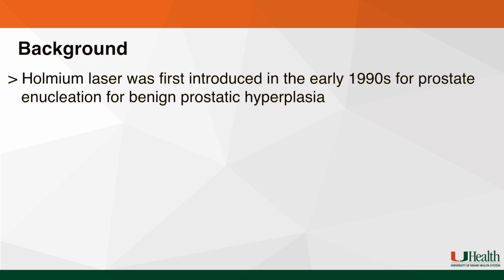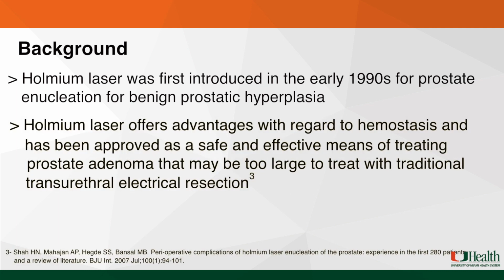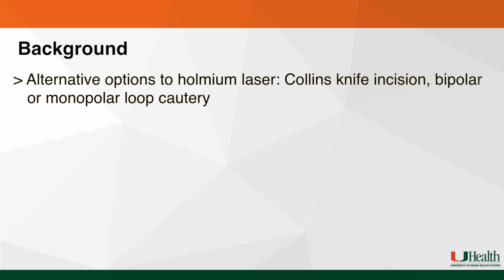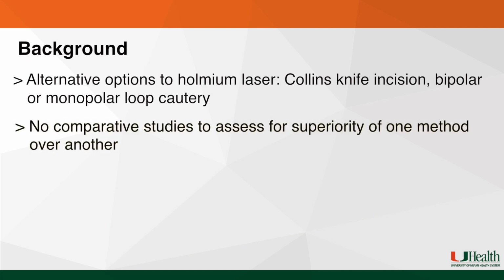Holmium laser was first introduced in the early 1990s for prostatic enucleation for benign prostatic hyperplasia. Holmium laser offers advantages with regard to hemostasis and has been approved as a safe and effective means of treating prostate adenoma that may be too large to treat with traditional transurethral electrical resection. Alternative options to holmium laser for transurethral incision or unroofing of a prostatic utricle cyst include Collins knife incision, bipolar or monopolar loop cautery. Due to the rarity of this condition, there have been no comparative studies to assess for superiority of one method over another.